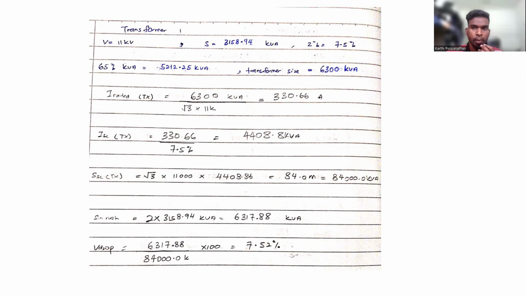And then we need to find the maximum capacity the transformer can work under short circuit, which is √3 times the input voltage, 11 kV, times 4408.86. We'll get 84,000 kVA. And then for the inrush current we multiply by 2. We use the value of 3158, the initial apparent power, so we'll get 6,317.88 kVA. Then we divide this inrush current by the short circuit apparent power, and multiply by 100. So we get a voltage drop of 7.52%, which is less than 10%. So this is the ideal transformer.